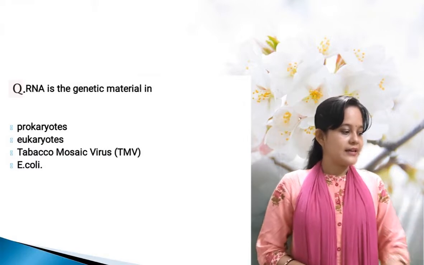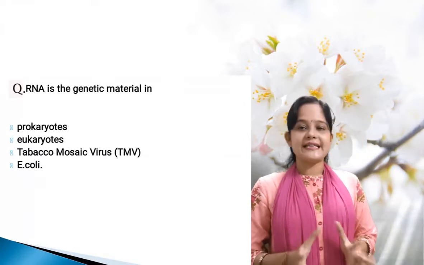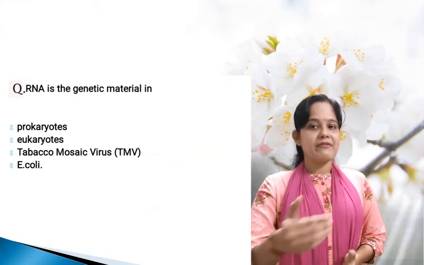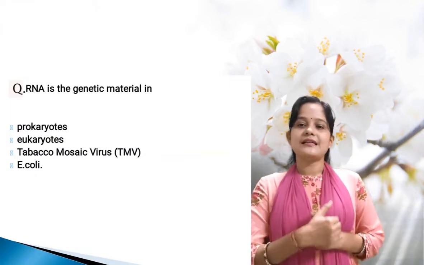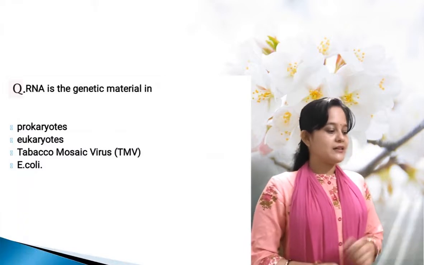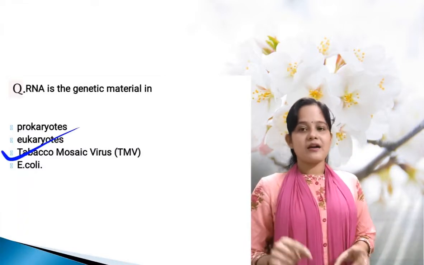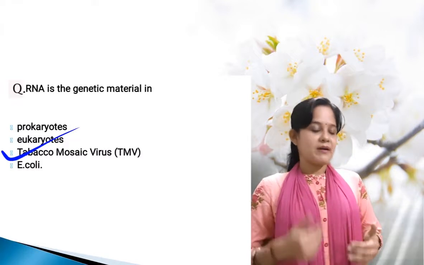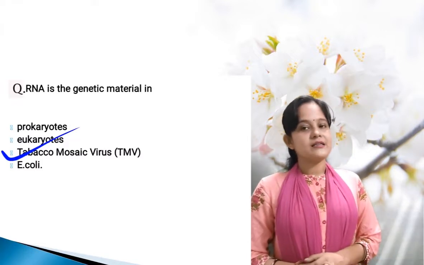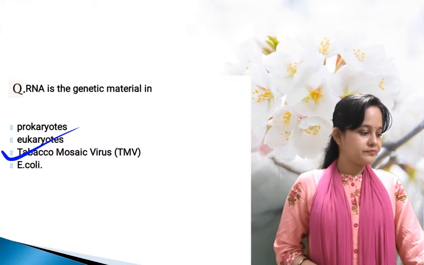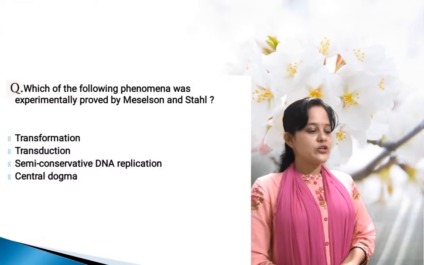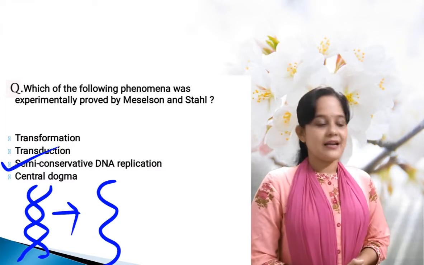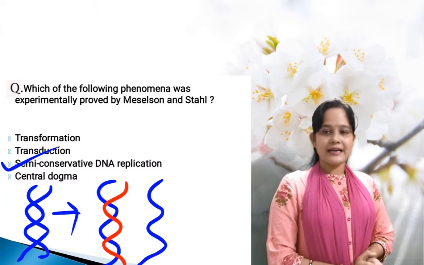Then the next is: RNA is the genetic material. We know that DNA is the genetic material, but in some living organisms, RNA is considered the genetic material. Here, the correct answer is tobacco mosaic virus. That means in TMV, that is the tobacco mosaic virus, the RNA is considered the genetic material. The next one: which of the following phenomena was experimentally proved by Meselson and Stahl? That is semi-conservative DNA replication.